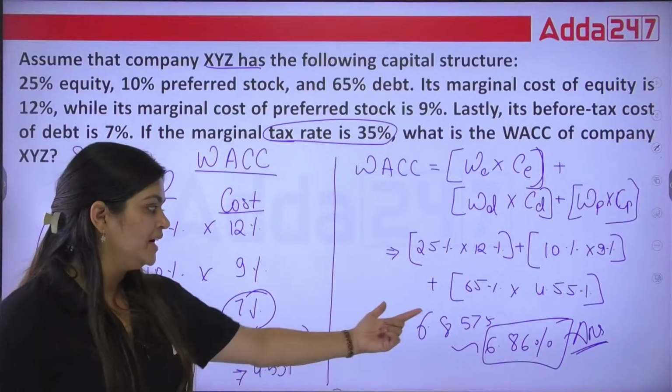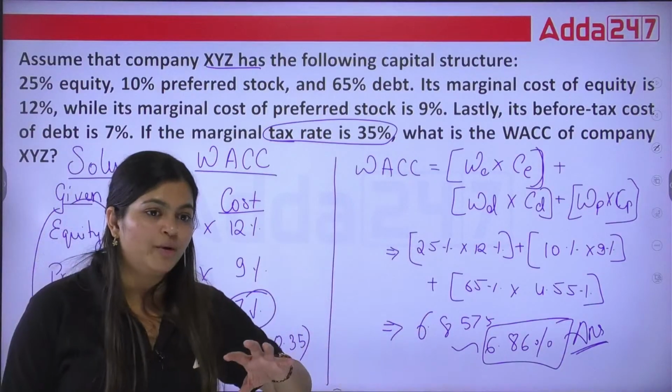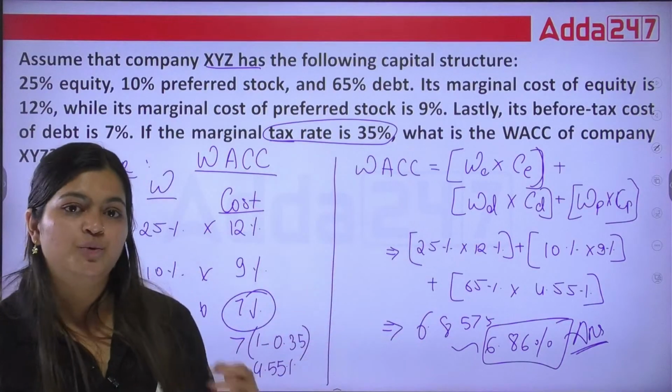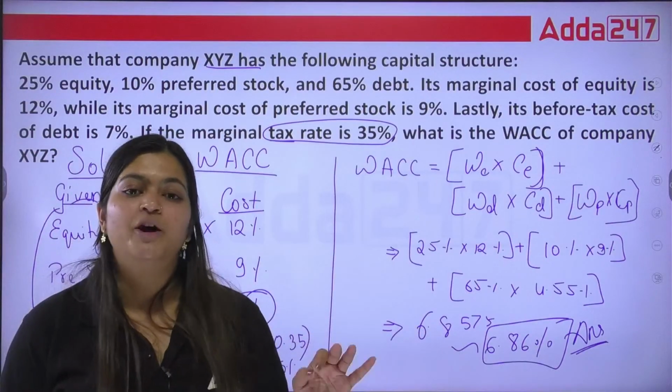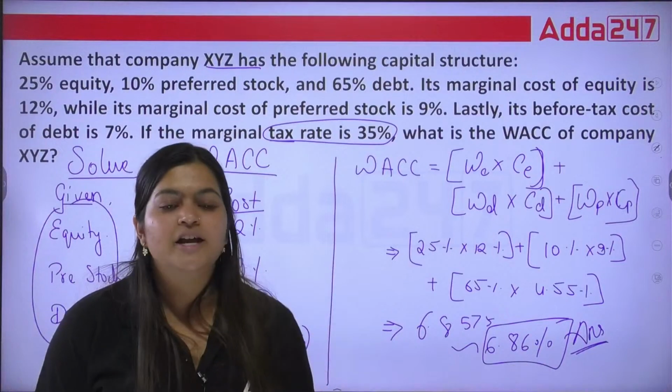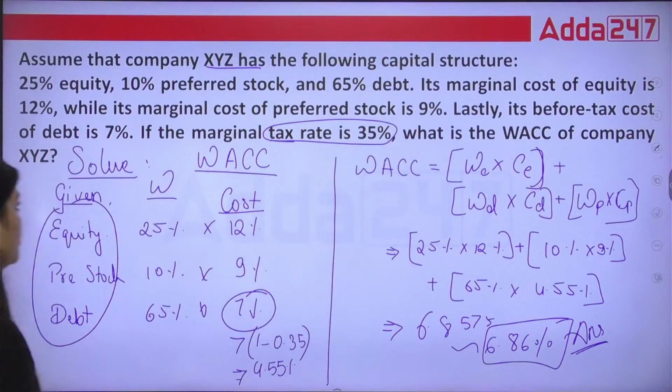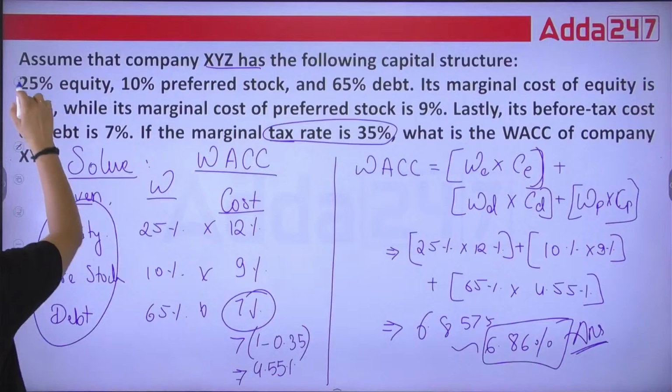But when you calculate this 6.86, you know it, whatever the sources of funds you are taking for this particular project, the cost is going to be 6.86. This is what this 6.86 talks about. Okay, so this is our first numerical question.